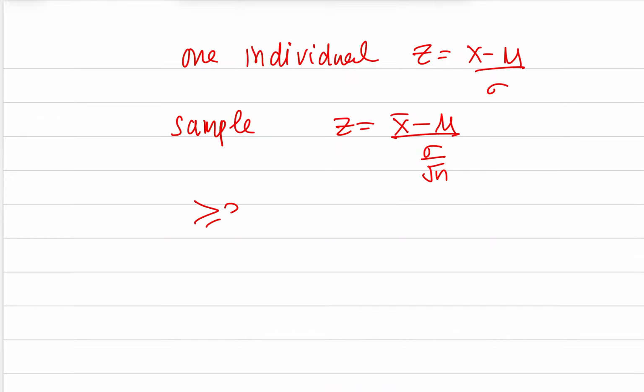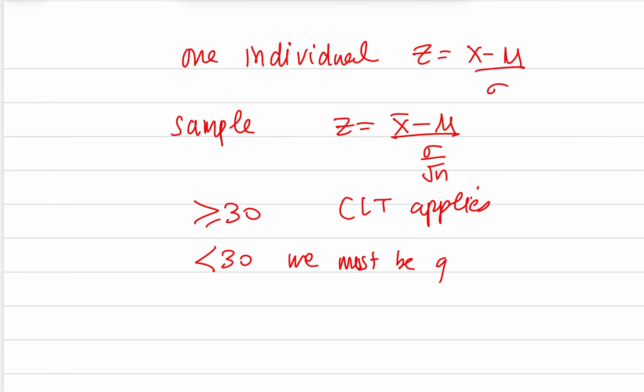If the sample size is greater than or equal to 30, the central limit theorem applies. If the sample size is less than 30, we must be given a normal distribution for the original population.